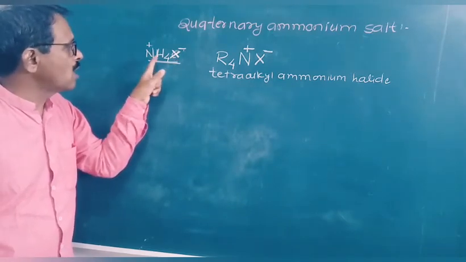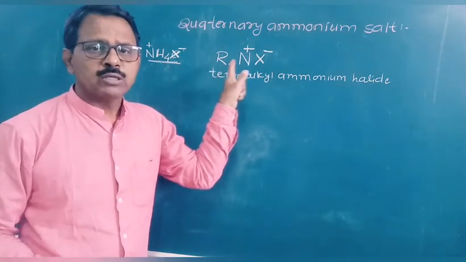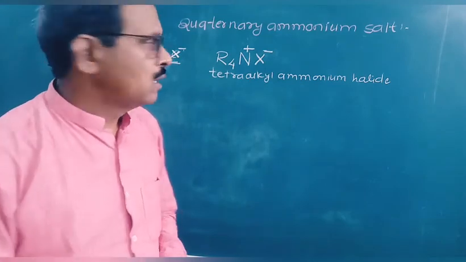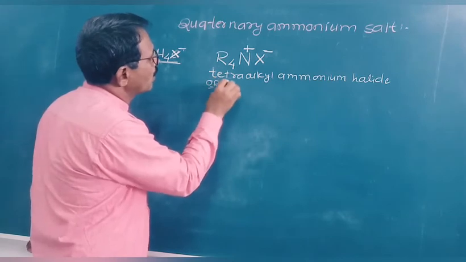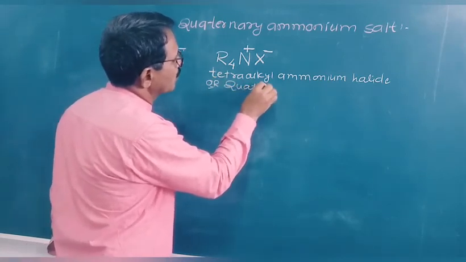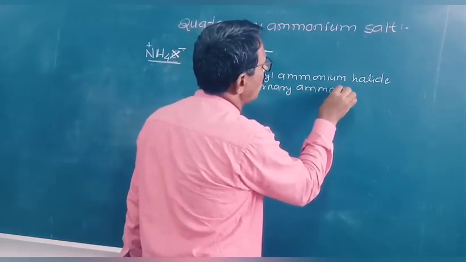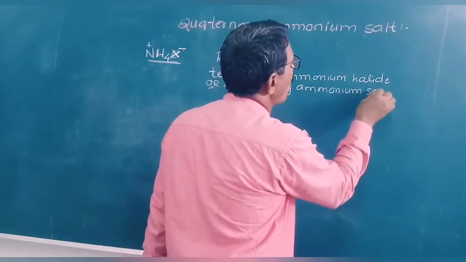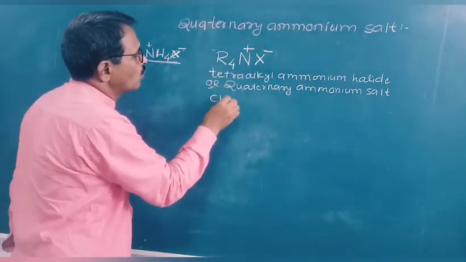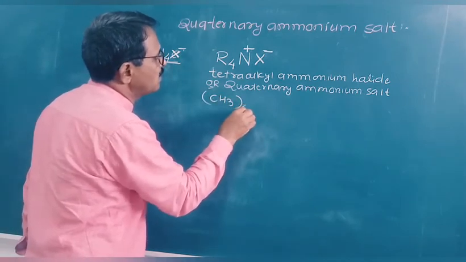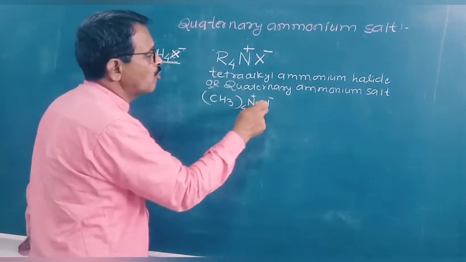Here it is the ammonium salt, NH4 plus X minus. I have replaced the four hydrogen atoms of the ammonium salt by four similar or different alkyl groups; that is known as tetraalkyl ammonium halide, or a quaternary ammonium salt. For example, if we take all four similar alkyl groups, (CH3)4NCl, it is tetramethyl ammonium chloride.